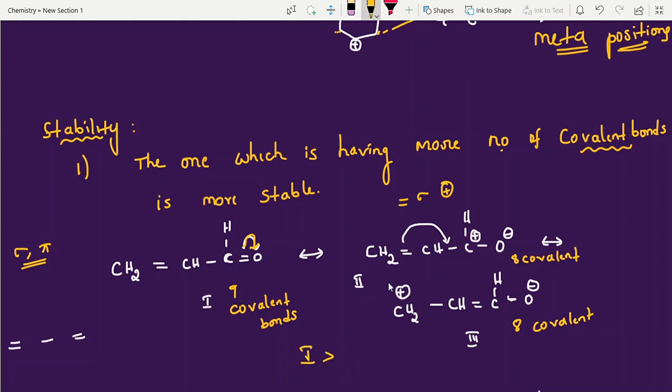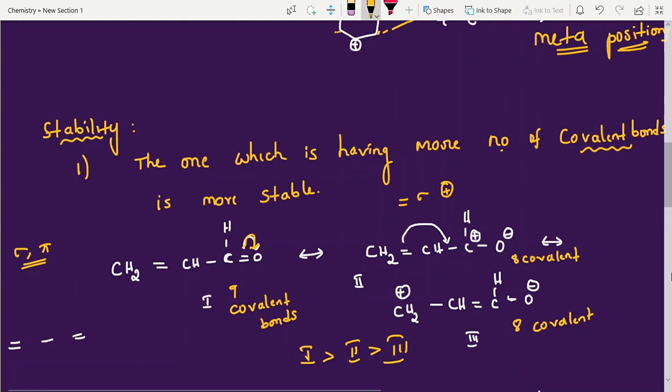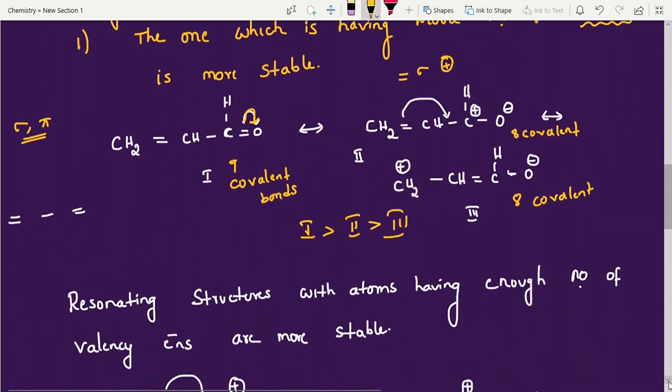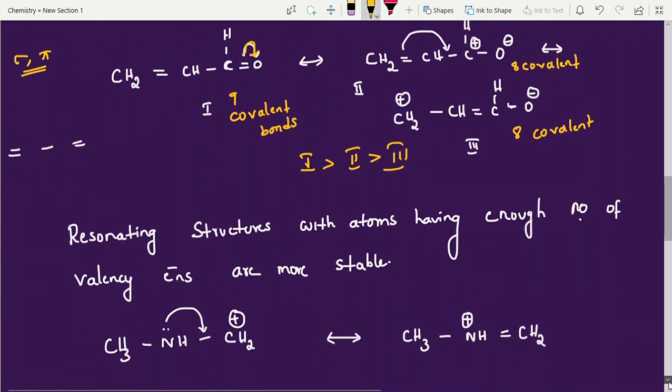Structure 1. What about structure 2 and 3, which is more stable? Less charge separation is more stable, and more charge separation is less stable. That's why 1, 2, 3 like this. Clear? So you can practice this question, students. It will take time to understand at the start, but it is very easy. Most important for mains level and advanced and NEET level also.